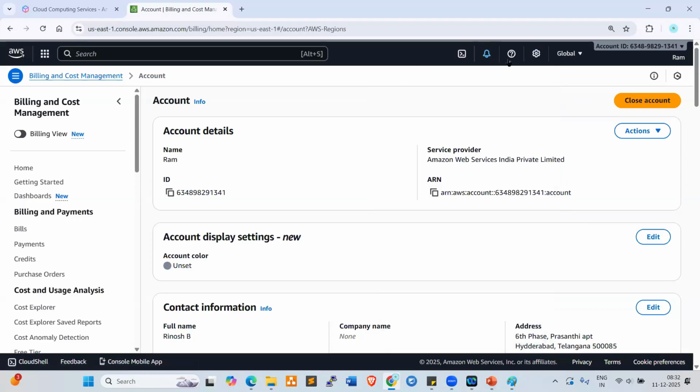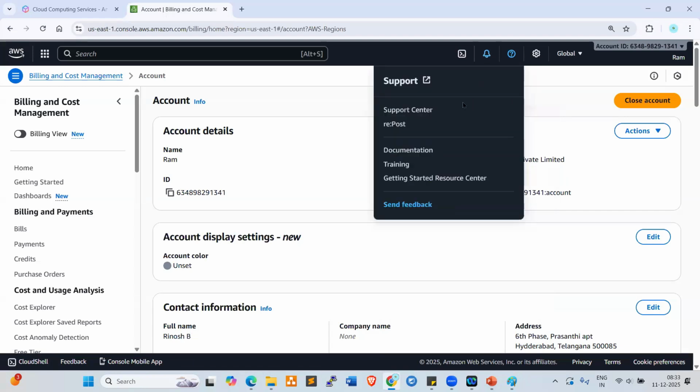Next one. So there is a question mark here, right? Which is a support tab. This is a support tab. Click on this. Now look at here. So support center.